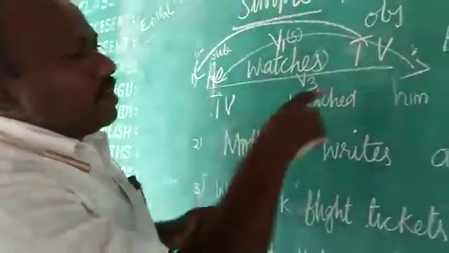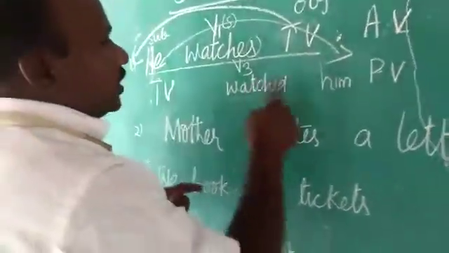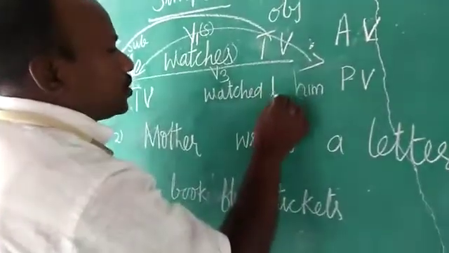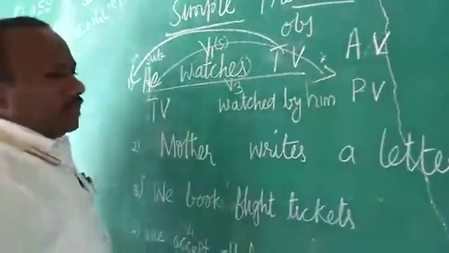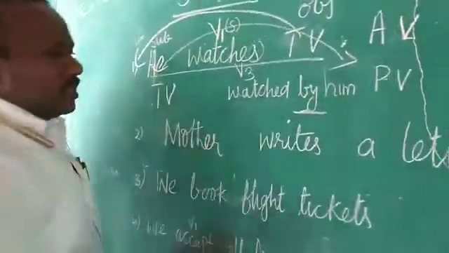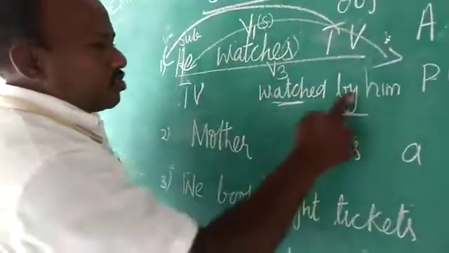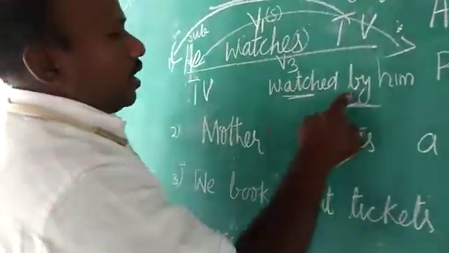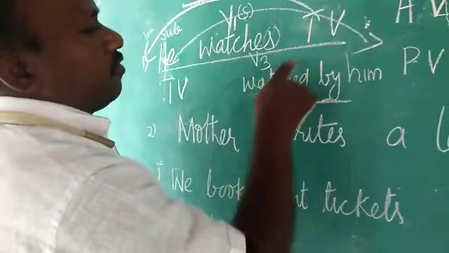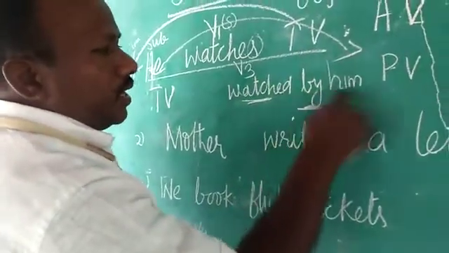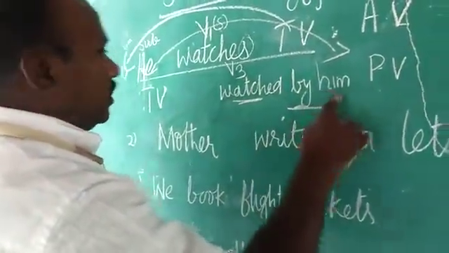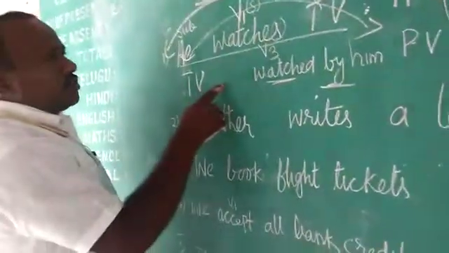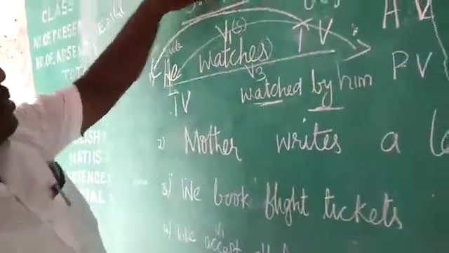In the same way here, children, to join this, we take the preposition, that is by. This is also compulsory. These two are compulsory. After you write the V3 form, you have to take by and then the object here. And one more thing you have to take here, children. Since it is in simple present, you can see it here.